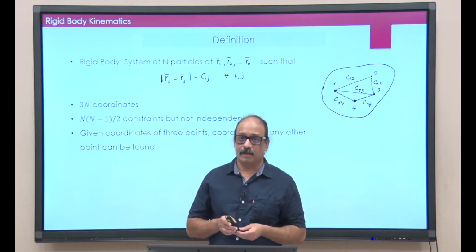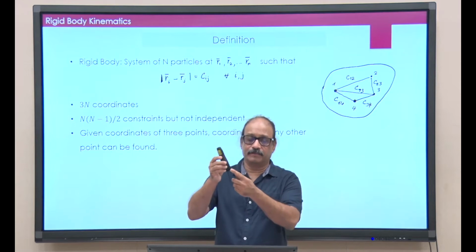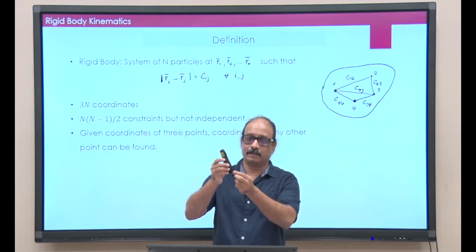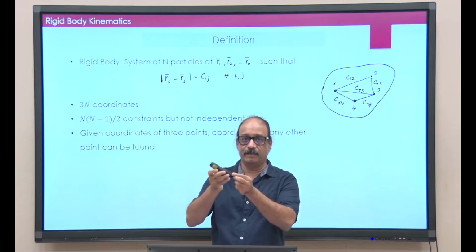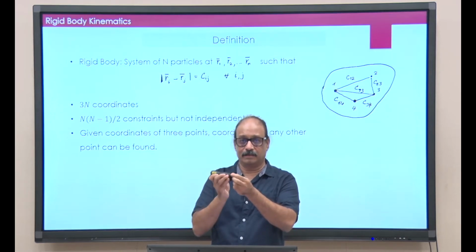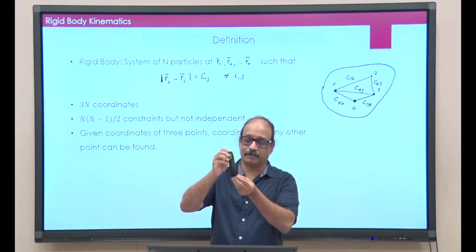Okay. To give you an idea, suppose if I hold one point of this rigid body fixed and I give you coordinates of this, can you figure out the coordinates of the remaining points? No, because they could have been anywhere in the space leaving this point constant. So, there are several possibilities.